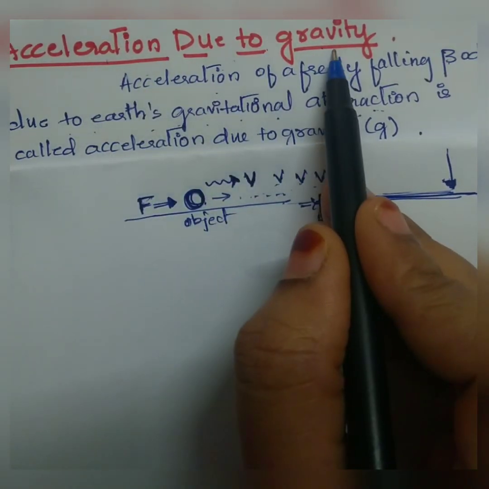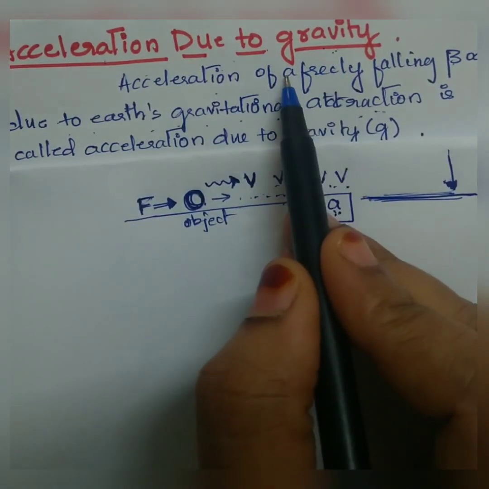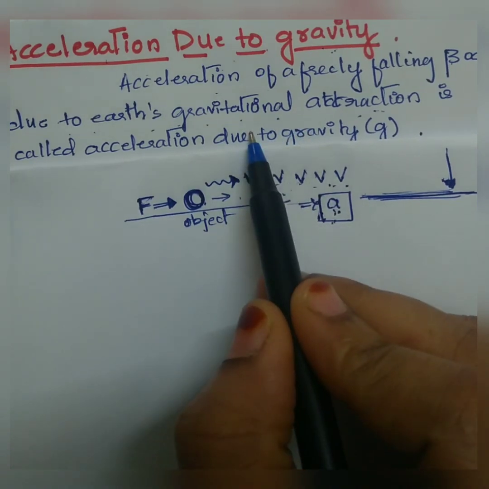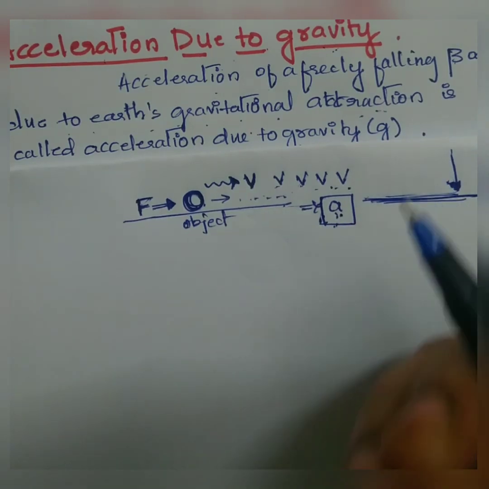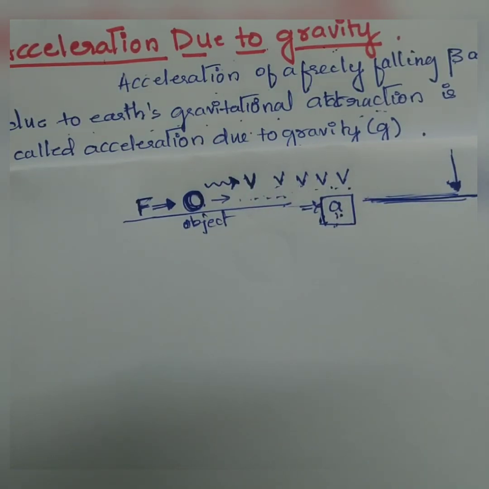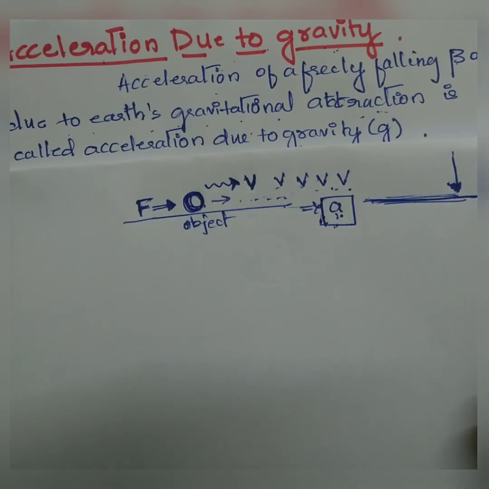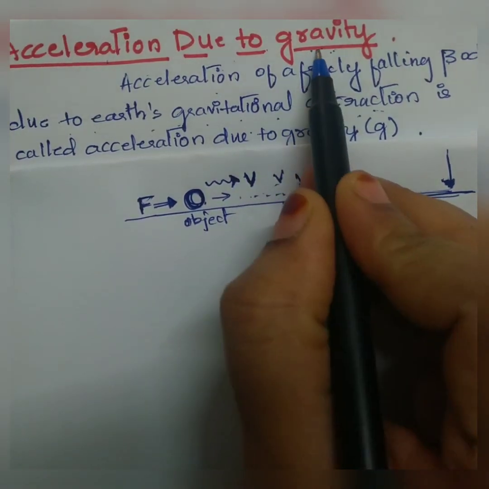Acceleration due to gravity is nothing but the force applied by the earth on an object, and it attracts the object towards itself, and the body will move under continuously changing velocity, and that changing velocity will give rise to the acceleration, and such acceleration is called acceleration due to gravity.